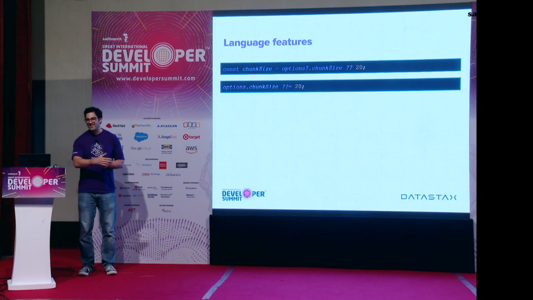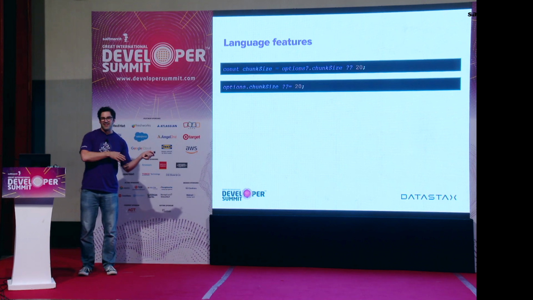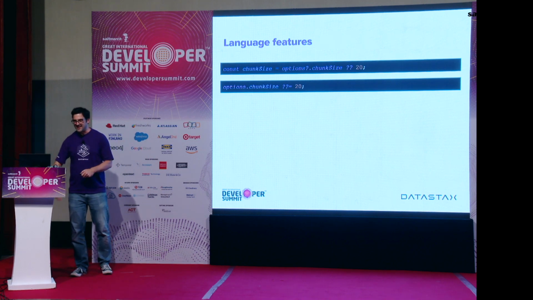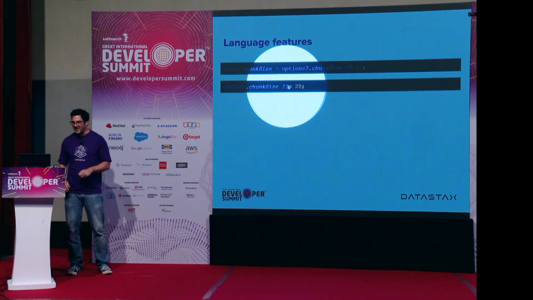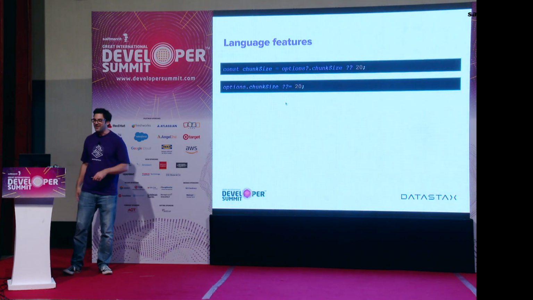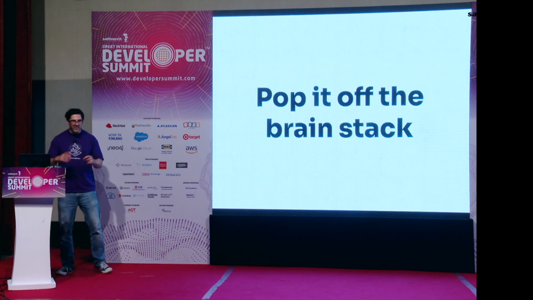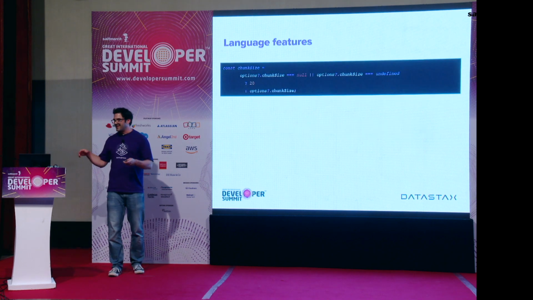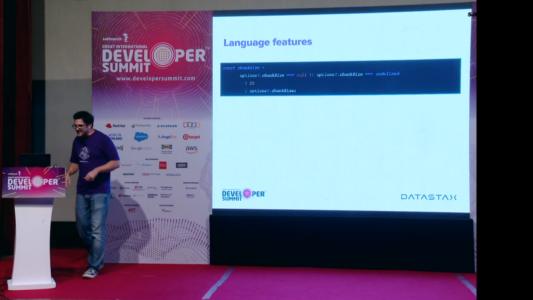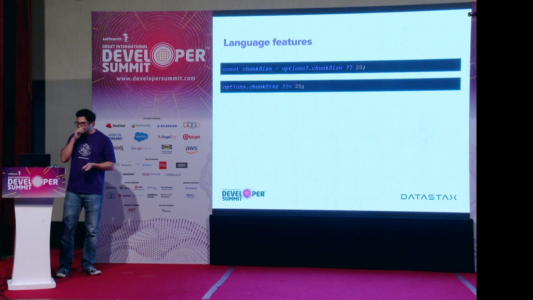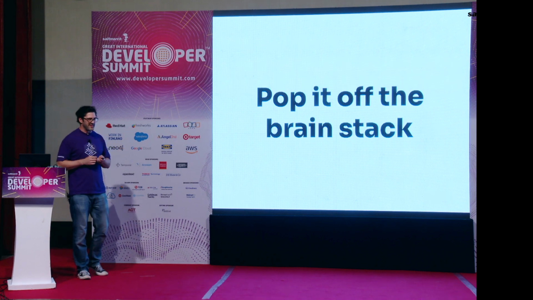If you're trying to set something that does already exist, then it won't do anything. And if it doesn't exist because it's null or undefined, then it will set it. All within this tiny operator here, and I love that. Double question mark equals, the nullish assignment operator. And what those things do means we don't have to throw in a conditional or a nested or a ternary here in this case, in order to just pop things off the brain stack.